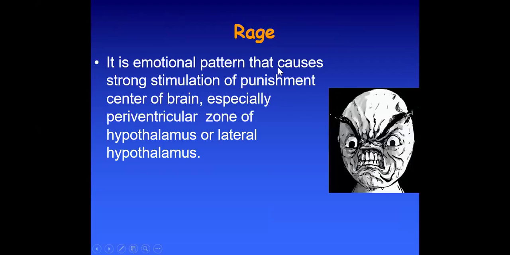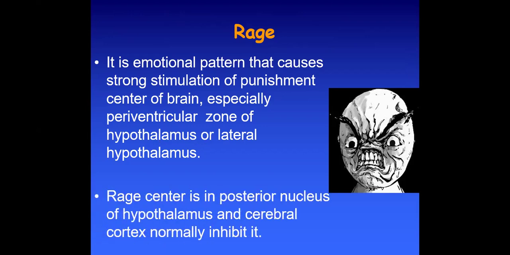It is the emotional pattern that causes strong stimulation of the punishment center of the brain. Specifically, this reward center is present in the periventricular zone of the hypothalamus or lateral hypothalamus. The reward center is also present in the posterior nucleus of the hypothalamus and the cerebral cortex, normally inhibited.